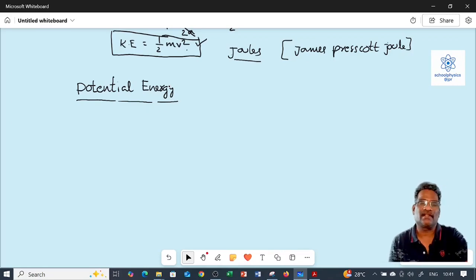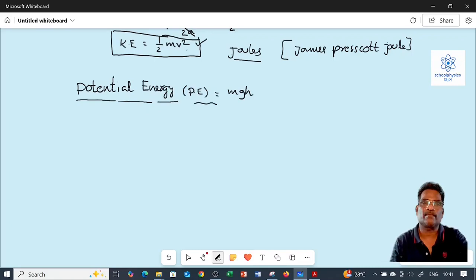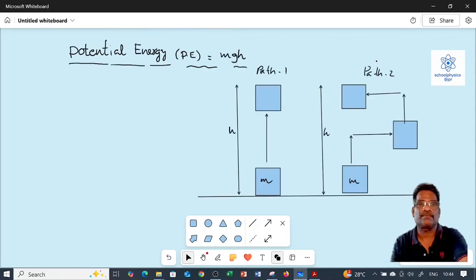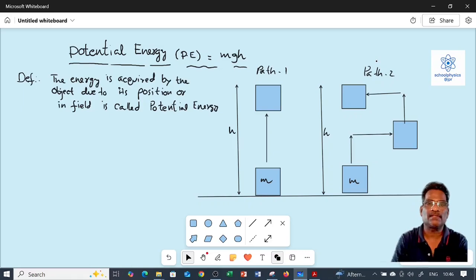Next, the potential energy. The energy acquired by the object due to its position or in a field is called potential energy and is represented simply as PE, expressed as mgh. Let us derive the expression for potential energy, PE = mgh.